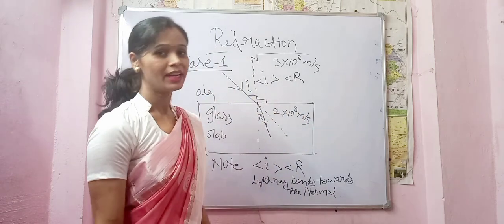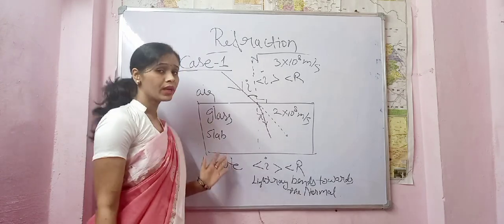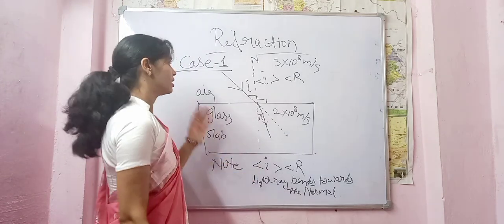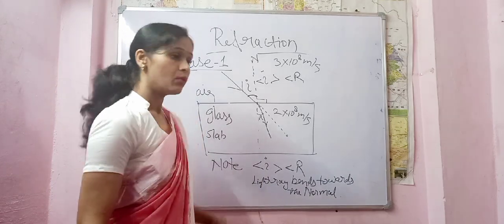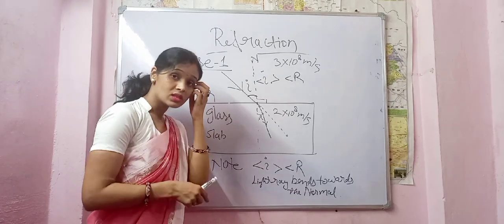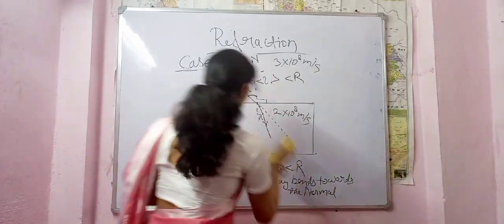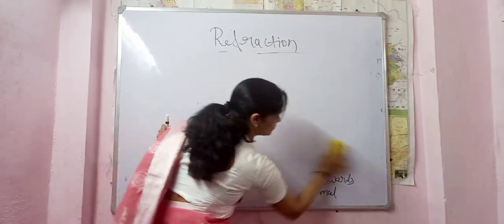This bending of light is the refraction of light. You can ask me, what if the light travels from a denser medium to a rarer medium? What if we change the medium, we inverse the medium? Yes. Let us see what happens next.